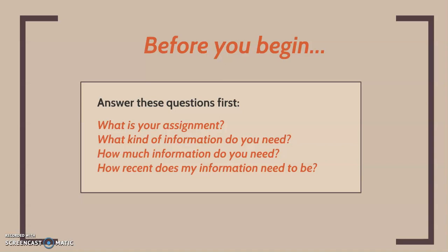And then my final question is, how recent does my information need to be? Well, this is kind of a trick question for things relating to literature or history, because the date of the material doesn't really matter. So it's appropriate to use older materials for this assignment. So we need 5 sources, 2 are our plays from the semester, 3 are outside sources from the library, and don't use book reviews or summaries.